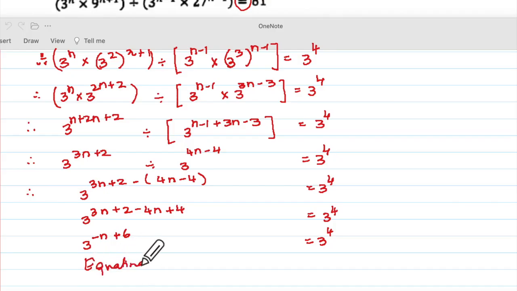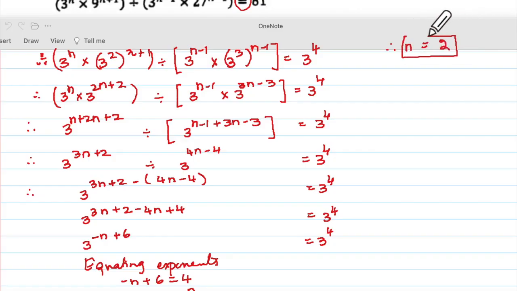Then equating exponents, I will have minus n plus 6 equal to 4. So n comes this side and 6 minus 4 here, and therefore I'll have n equal to 2, and that is our answer. Now even if I do this properly, I may get minus 1 mark.